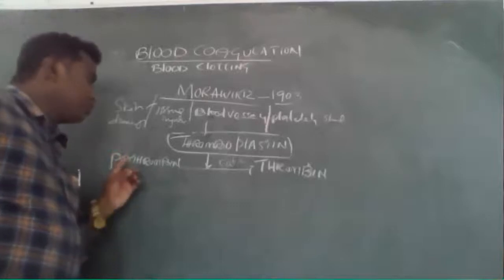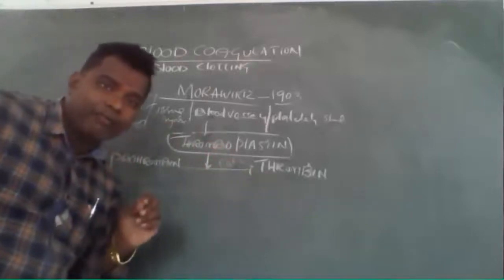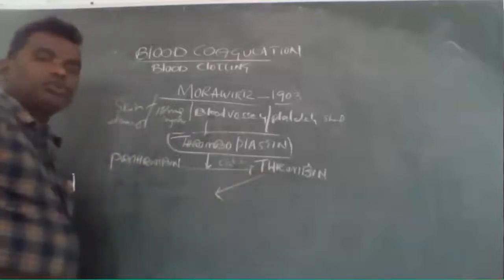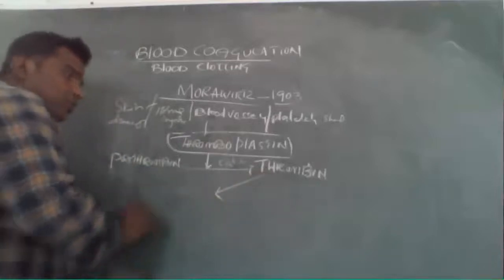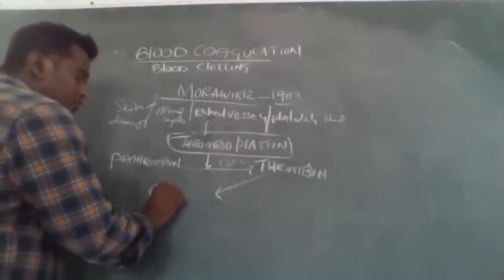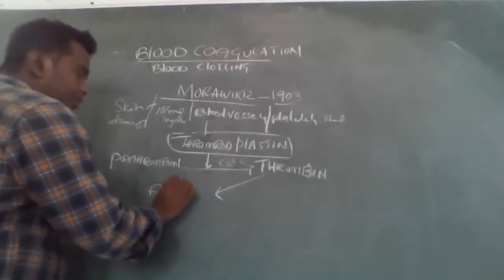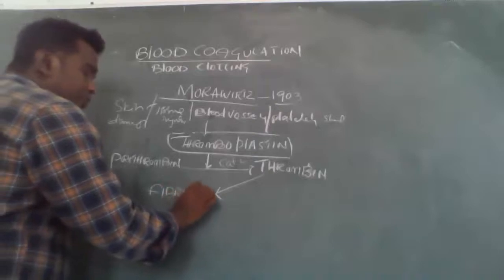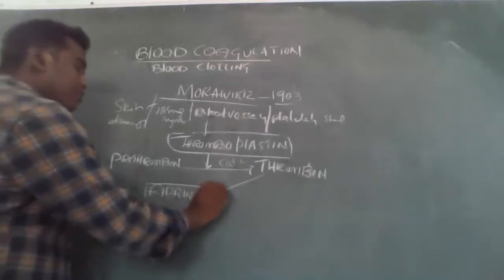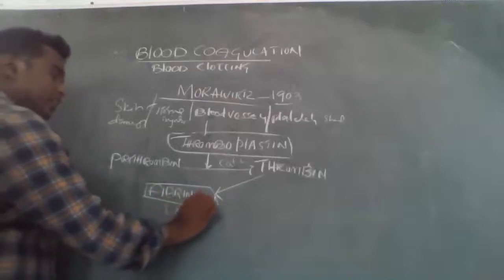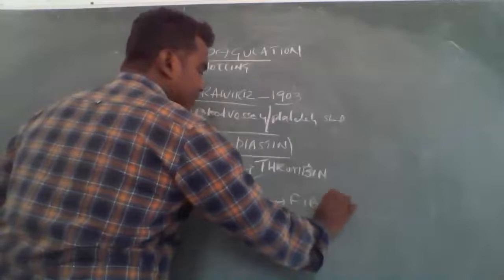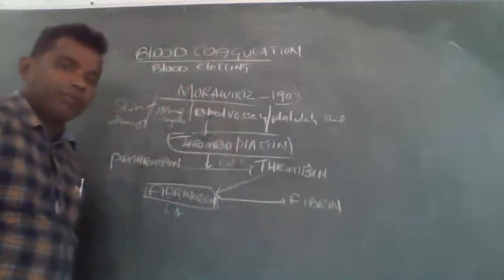Then the prothrombin is converted to thrombin. This thrombin is not stable. This thrombin converts the inactive fibrinogen into fibrin. This is the important mechanism.